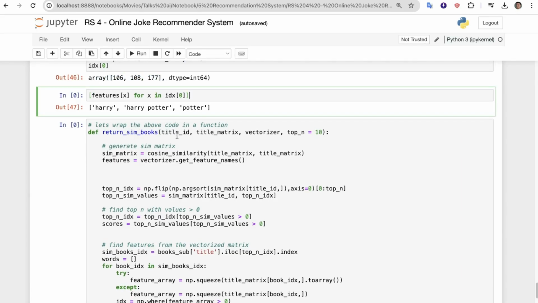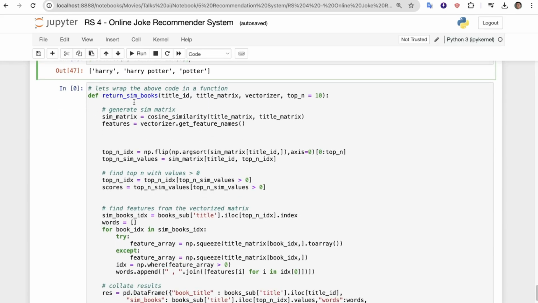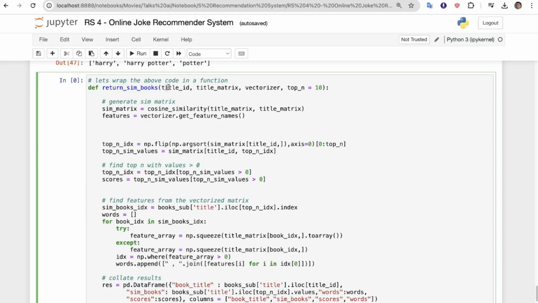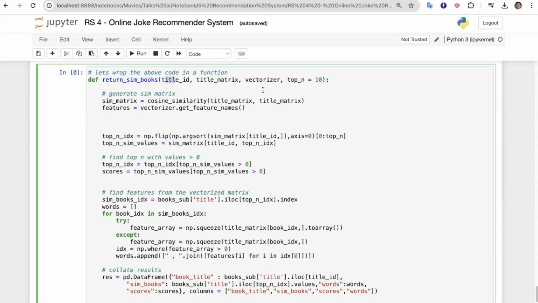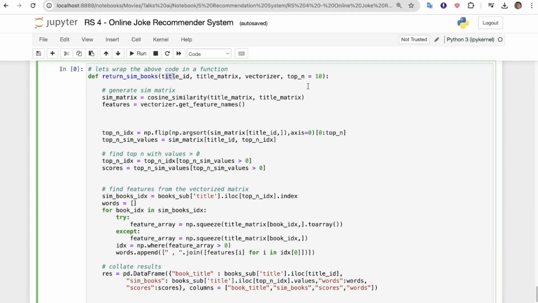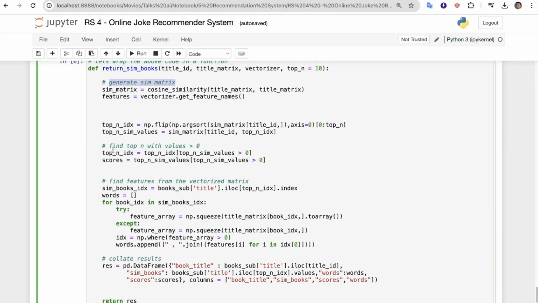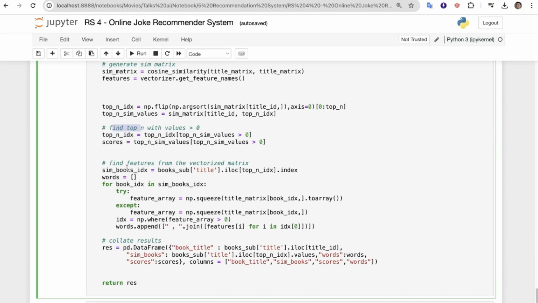So yes, of course we want to make a function where we will pass the title and the matrix vectorizer, and then we'll get to know the similarity for the recommender system, right? Now def return_similar_books, so here title ID, title matrix, and vectorizer, top n equals 10. First we are generating the similarity matrix, okay? After that we are finding n with values that are greater than 0, and finally we are finding features from the vectorizer matrix, right?